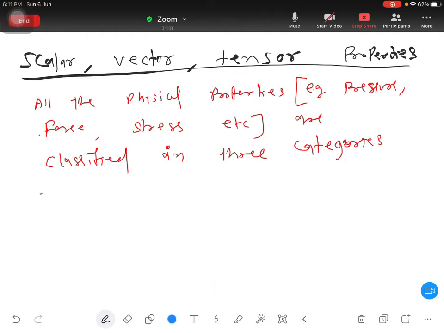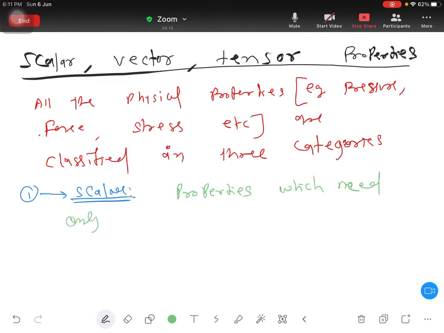So in which your first category is scalar. So what are the properties known as scalar properties? Properties which need only magnitude to define.